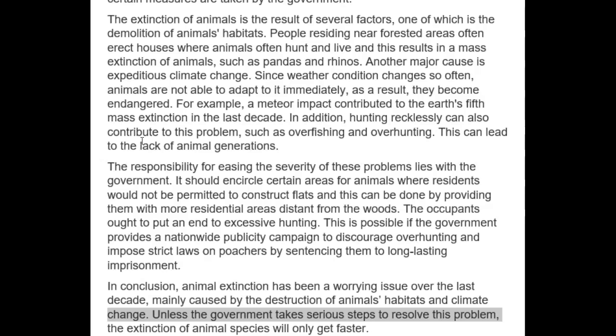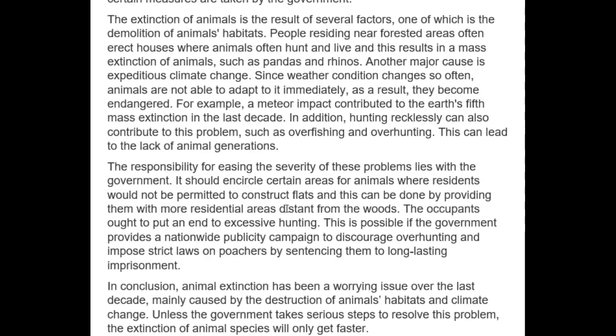The responsibility for easing the severity of these problems lies with the government. It should encircle certain areas for animals where residents would not be permitted to construct flats, and this can be done by providing them with more residential areas distant from the woods. Okay, here I don't feel like encircle is the right word. And also not distant from the woods. That also feels a little strange. So residential areas located away from the woods would have been better.